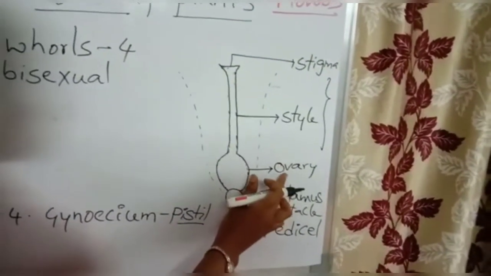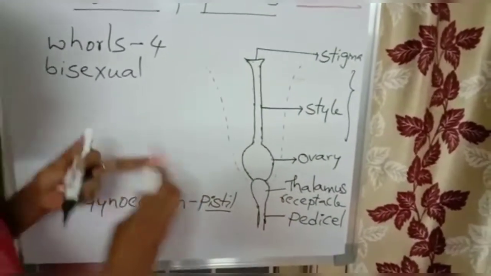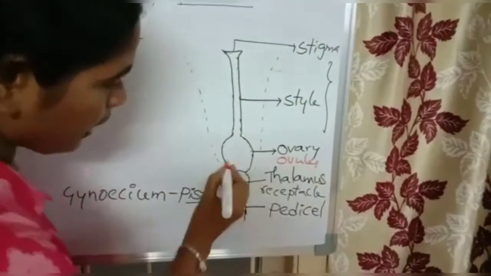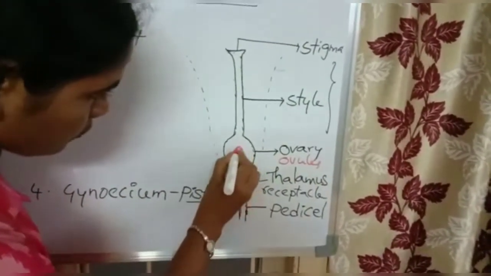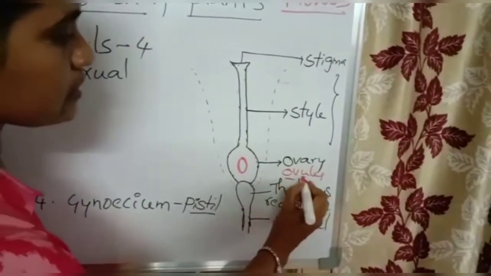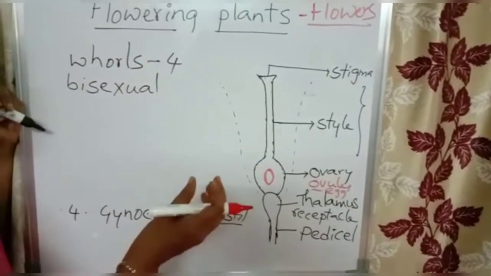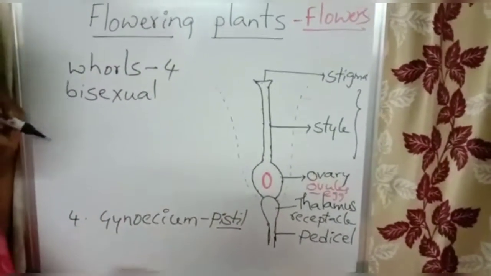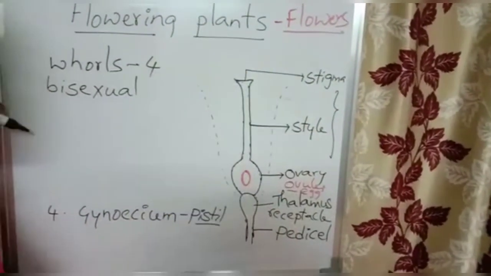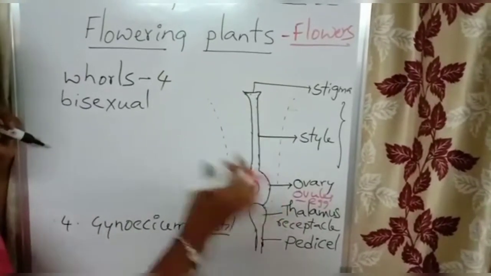The ovary contains ovules, and these ovules have eggs, nothing but female gametes, which fuse with the male gametes during fertilization. So this organ is the female reproductive organ present on the thalamus.